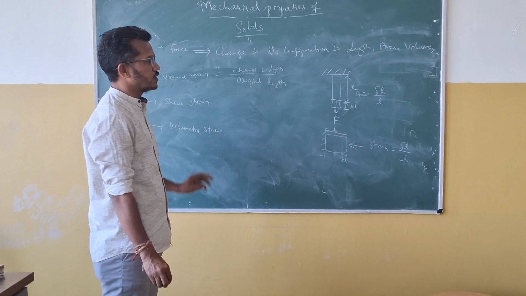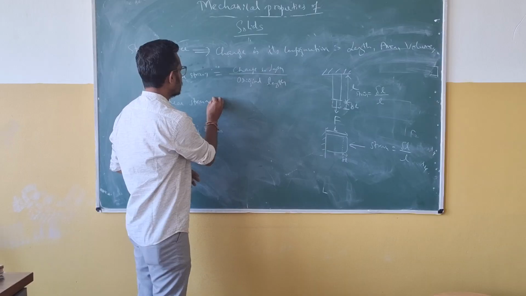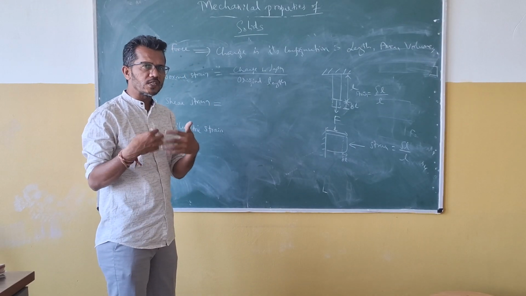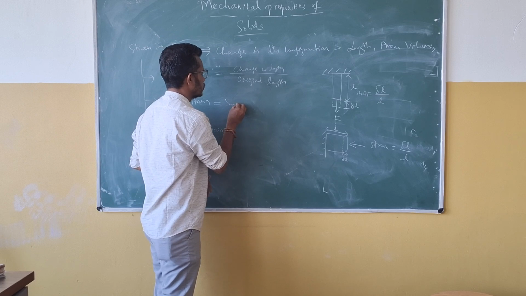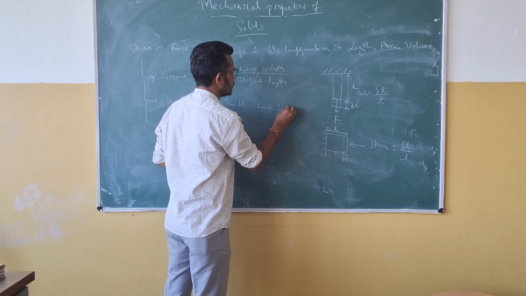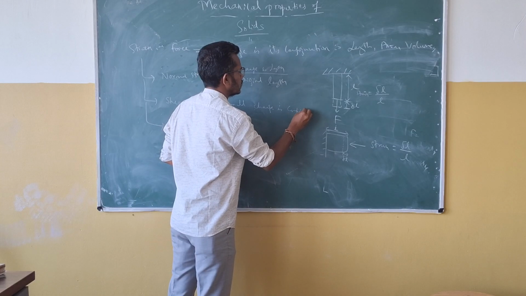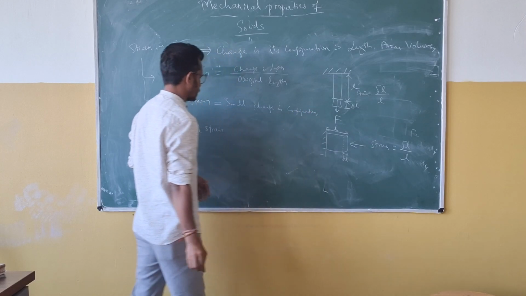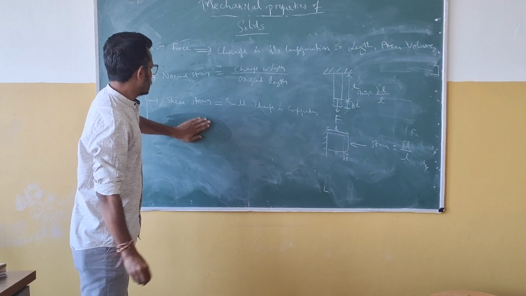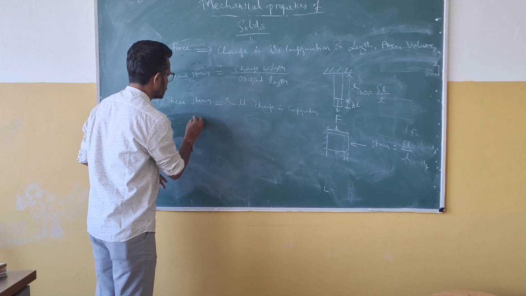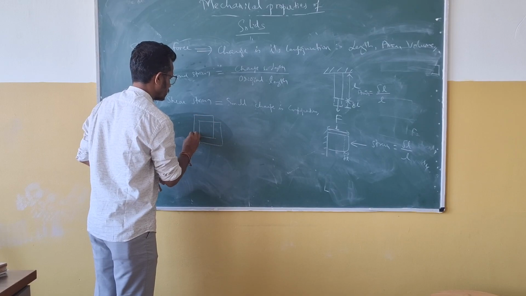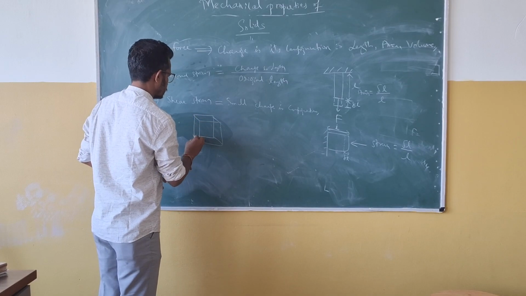And next comes shear strain. In shear strain, there is a small change in its configuration on the material. So see, there is a rigid object here, and I am applying a force like this. Because of that force, the material is tilting. Instead of three dimensions, I will draw two dimensions.